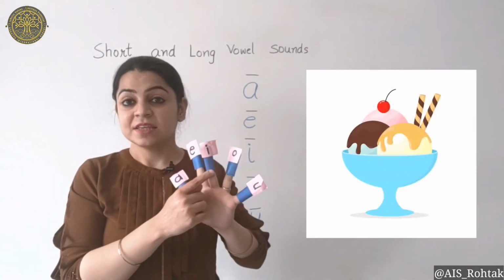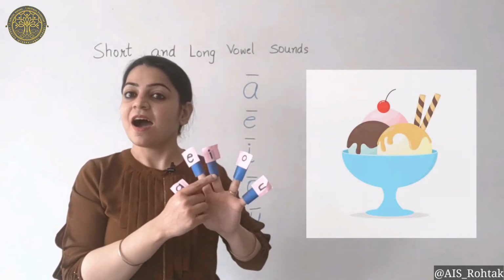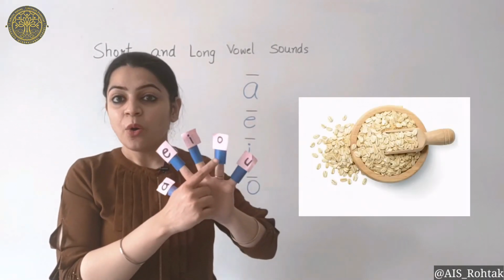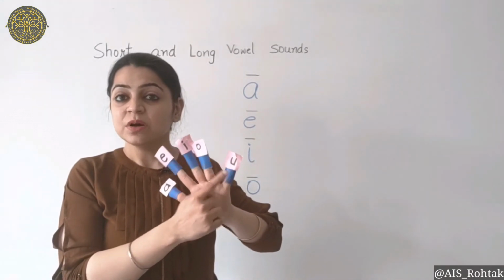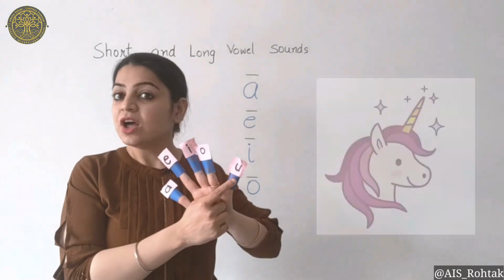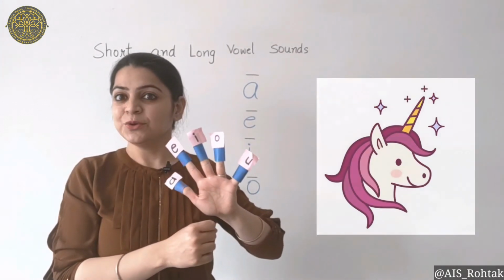When the vowel I says its long sound, it says I. When the vowel O says its long sound, it says O. And the vowel U, when it says its long sound, it says U.